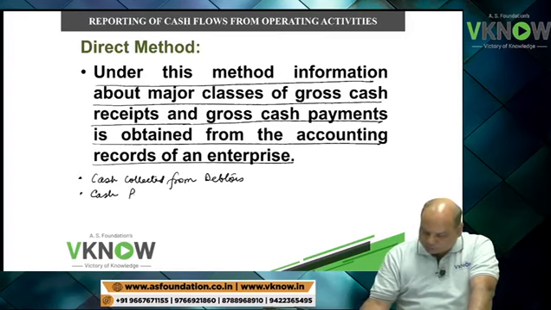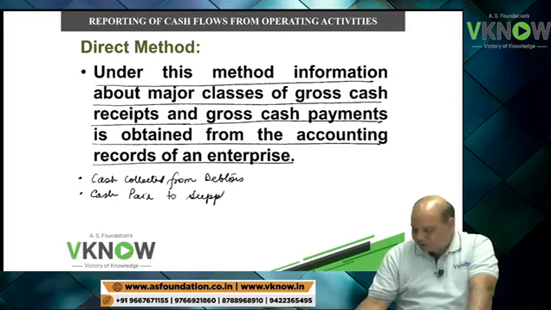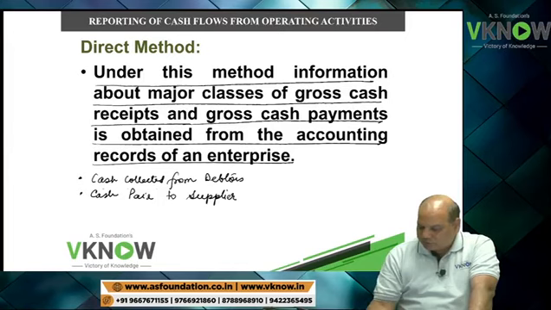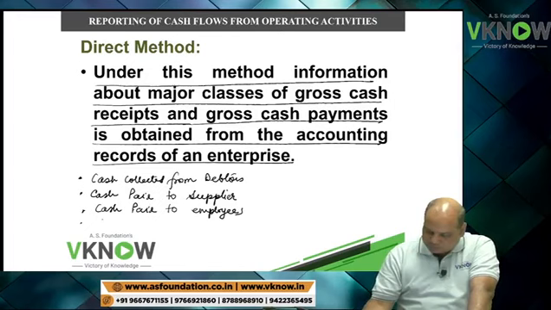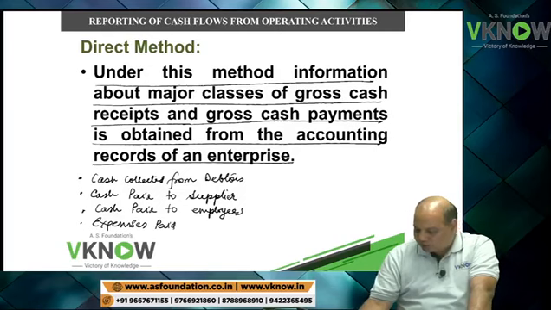Cash paid to suppliers. So under this method, we will simply write down cash inflow and cash outflow from various operating activities directly. Cash paid to employees, expenses paid. So you can see this is called direct method.